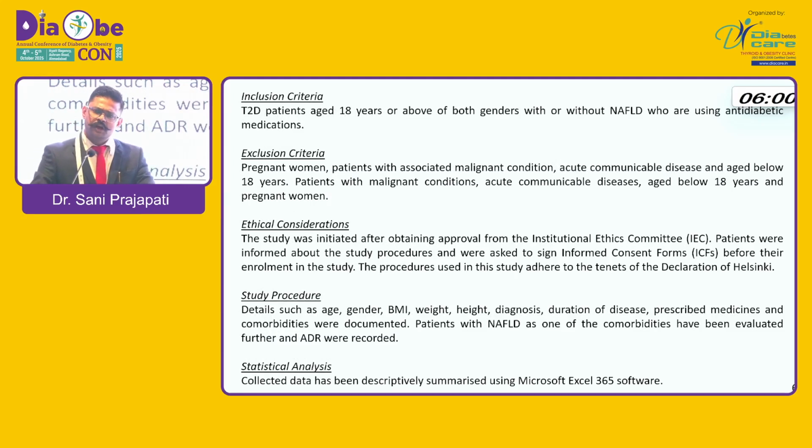Inclusion was above 18 years, with or without NAFLD, but of course must be on anti-diabetic medications. Exclusion: we did not include pregnant women, malignant conditions, acute communicable diseases, and below 18 years. We obtained ethics committee approval before initiation of the study. For the study procedure, we collected demographic data, age, gender, BMI, weight, height, diagnosis, and duration of disease, and all data were descriptively summarized in MS Excel.